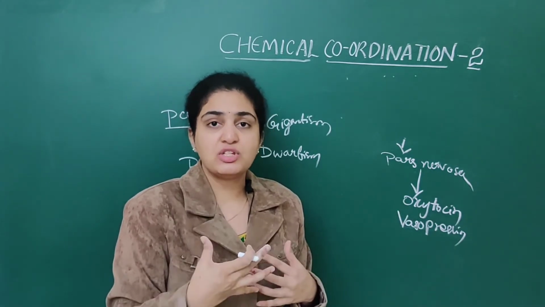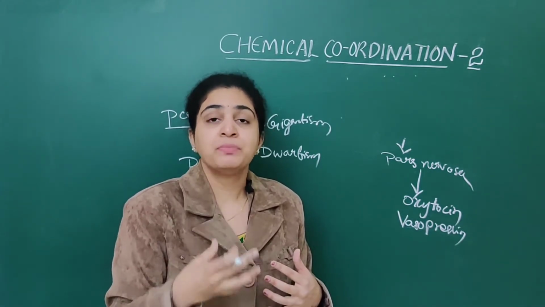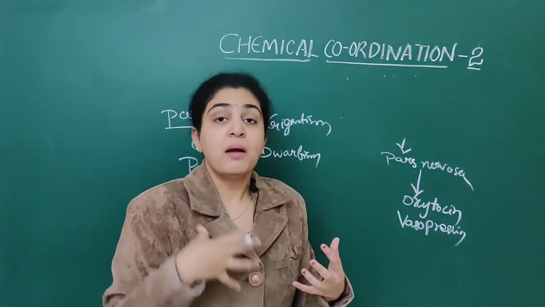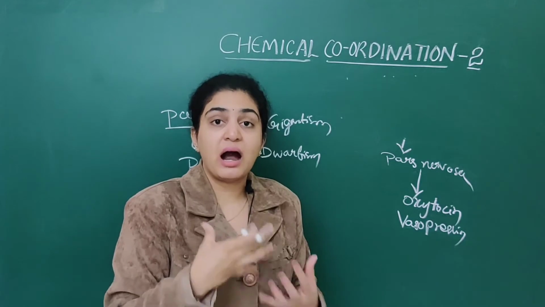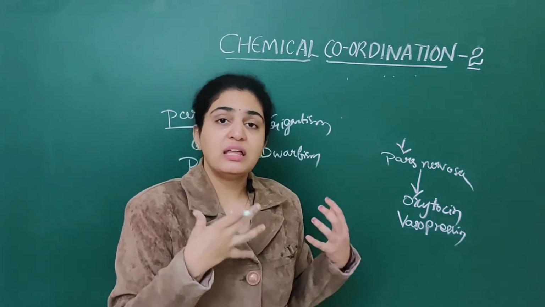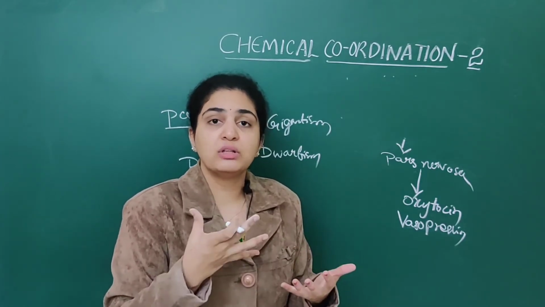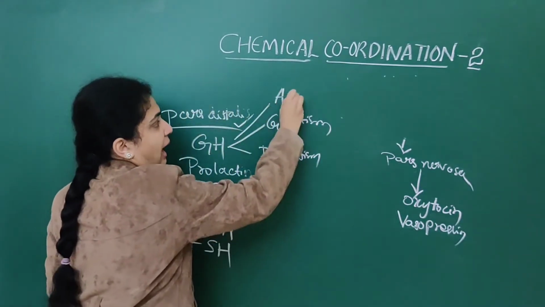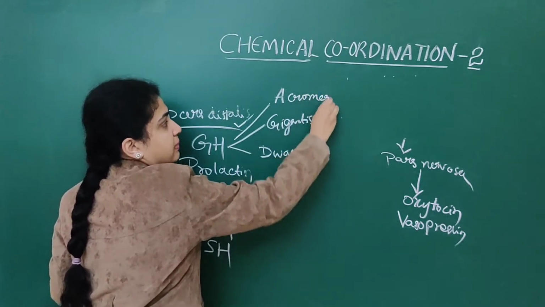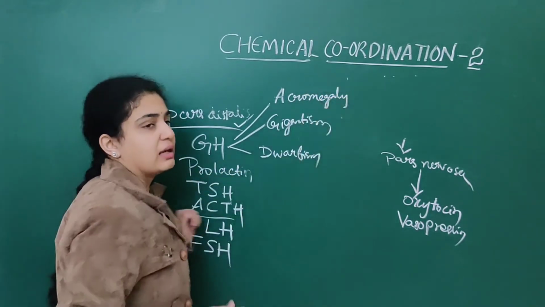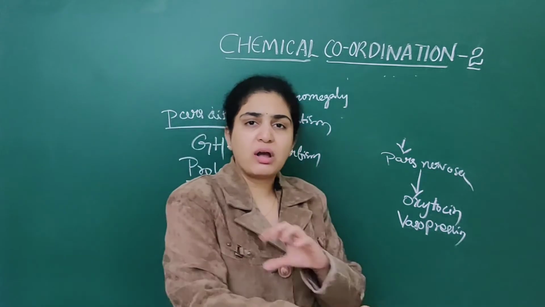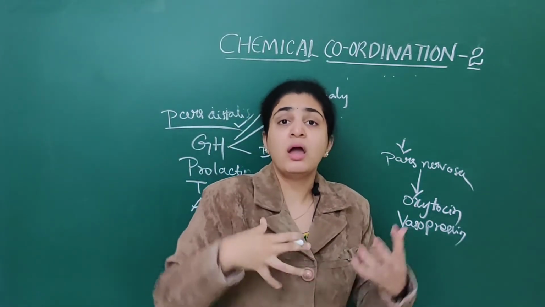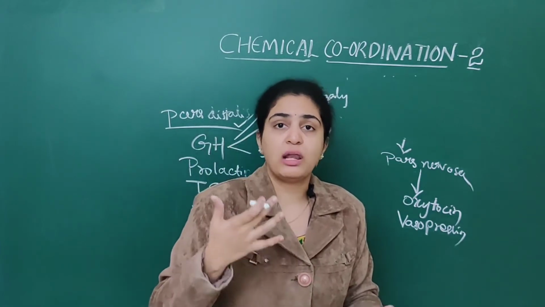The next thing which comes is acromegaly. These two, gigantism and dwarfism, we know by birth only. But after we become adults, if there is excess secretion of growth hormone, then it leads to acromegaly. In acromegaly also, there will be long limbs. Limbs means hands and legs will be very long, and he will be very tall.